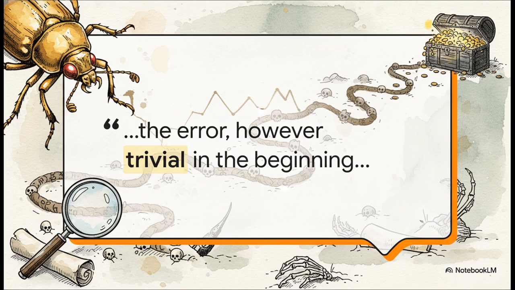Let's look at one more example, this time from Poe's The Gold Bug. He writes, "The error, however trivial in the beginning, increased as we proceeded with the line." This beautifully shows how trivial defines a small, minor, really unimportant mistake early on. But in the context of the story, that tiny, petty error balloons into a massive problem as the narrative proceeds.